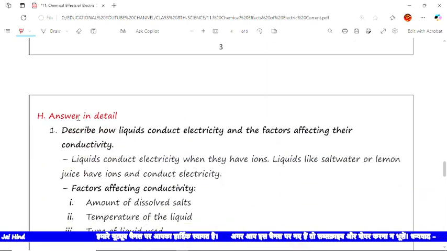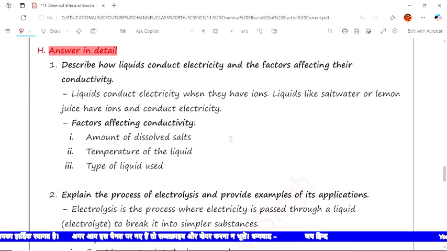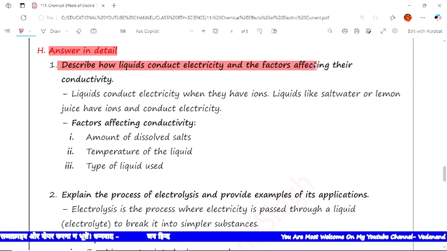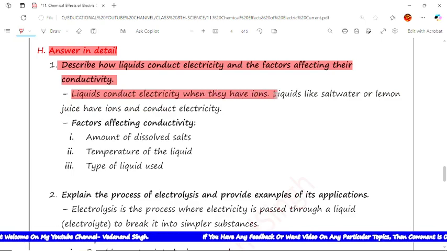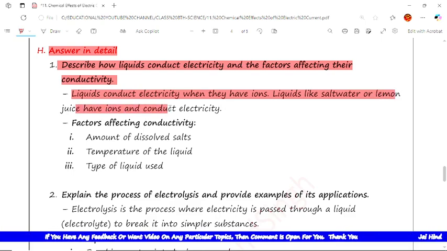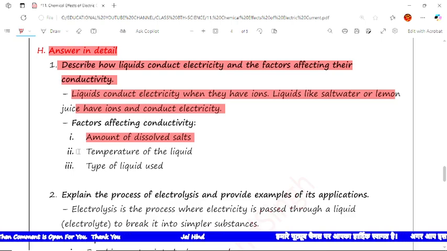The next type of question is answers in detail. Questions are here and we have to give detailed answers. The first question is, describe how liquids conduct electricity and the factors affecting their conductivity. The answer is, liquids conduct electricity when they have ions. Liquids like salt water or lemon juice have ions and conduct electricity. The factors affecting the conductivity are, first, the amount of dissolved salt, second, the temperature of the liquid, and next is the type of liquid used.